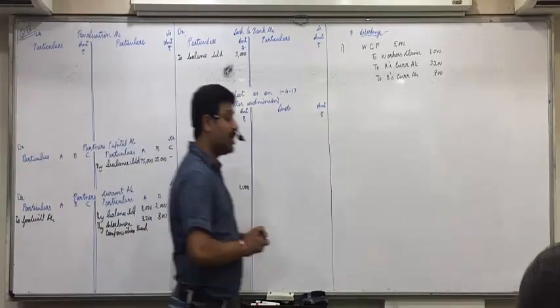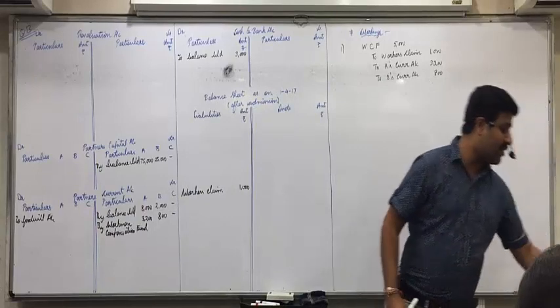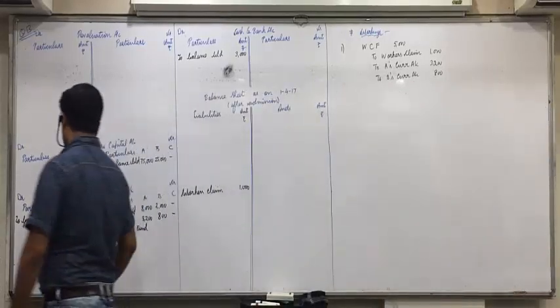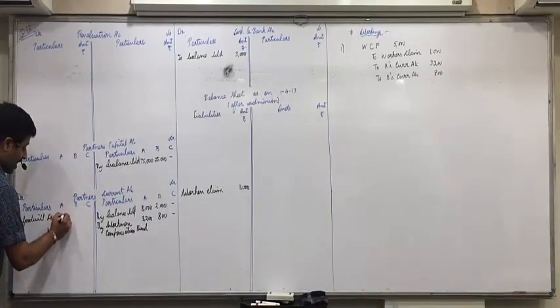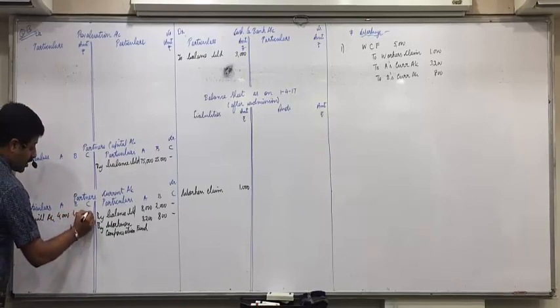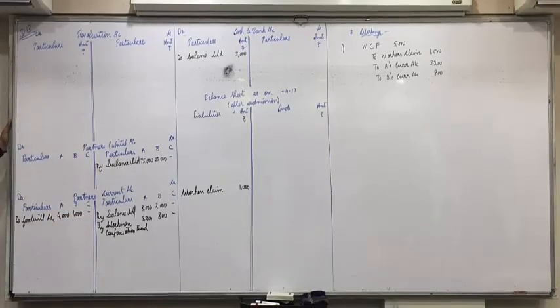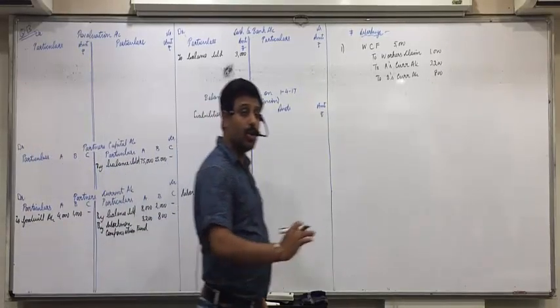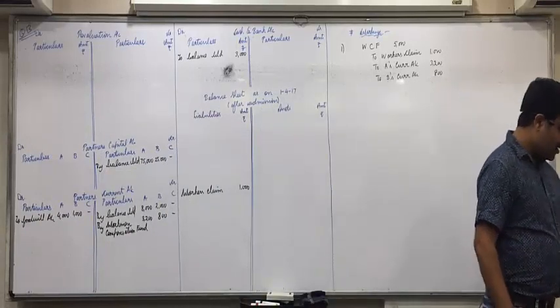And you'll distribute it in old ratio. So 5,000 into 4 by 5, 4,000, and 5,000 into 1 by 5, 1,000. Did you all understand this? The journal entry is old partners' capital account debit in old ratio to goodwill account.